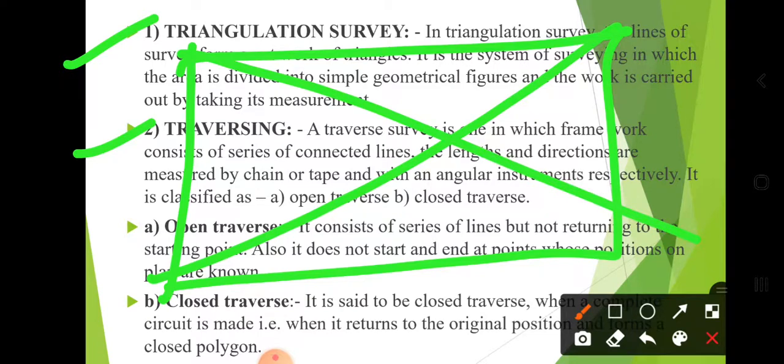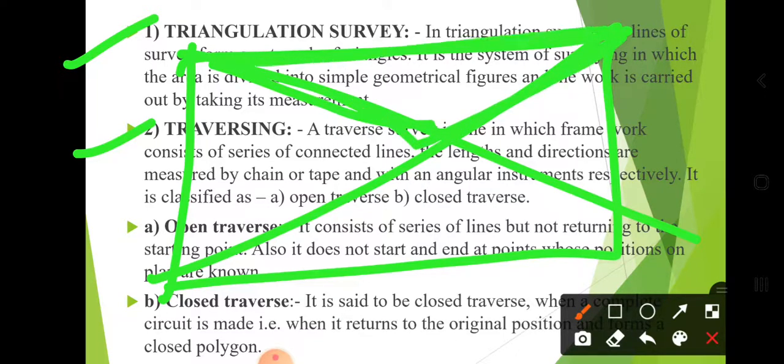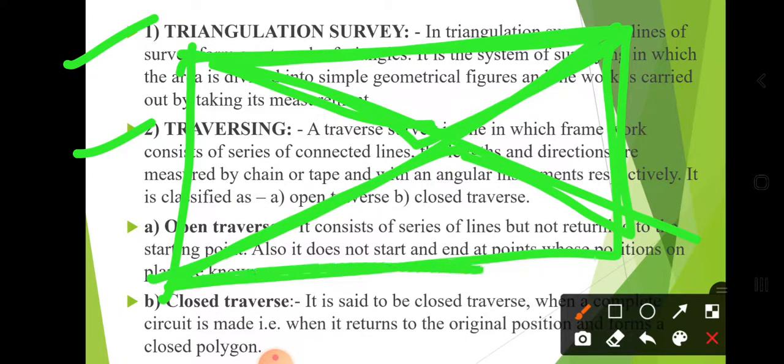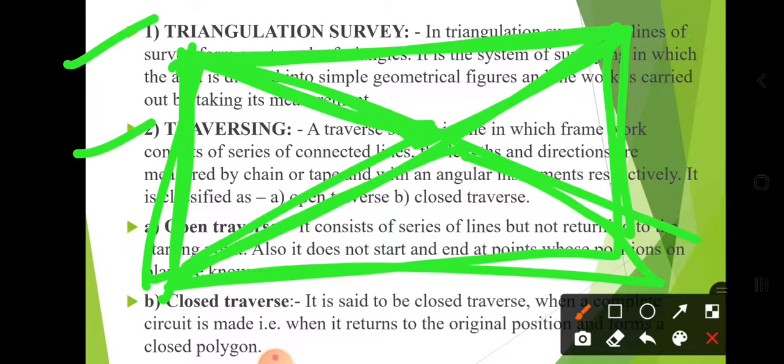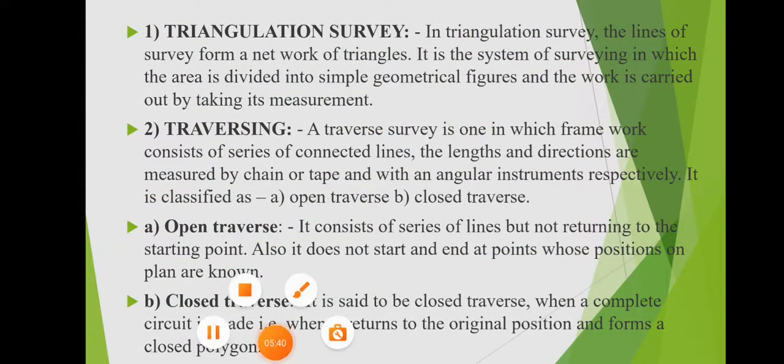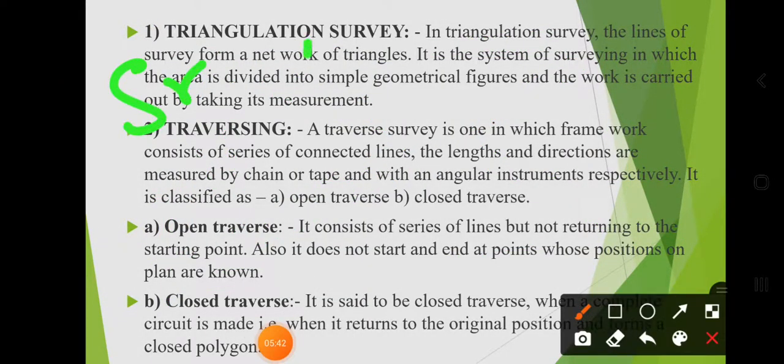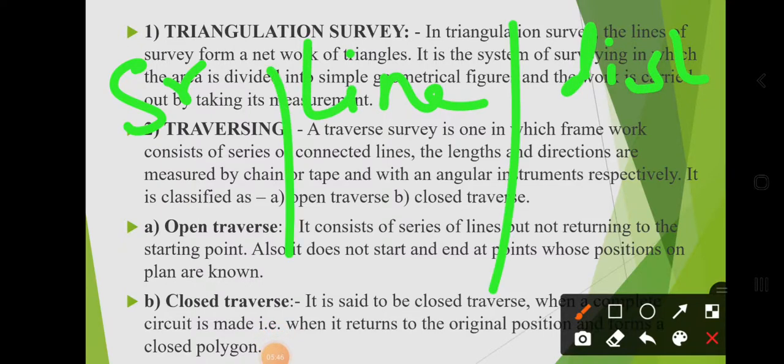The work is carried out by measuring the length of each side of the triangle, then putting those lengths into an observation table with serial number, line and distance, and then calculating the area in the triangulation method.